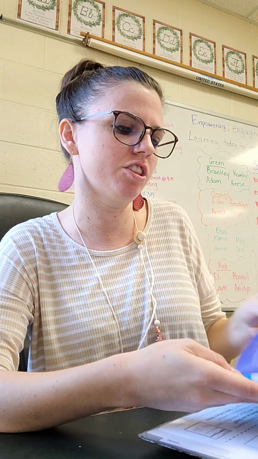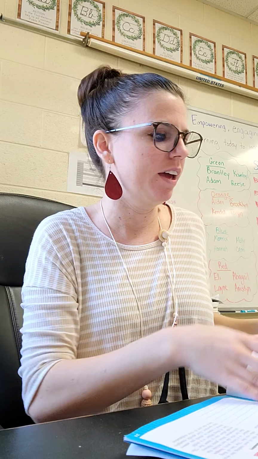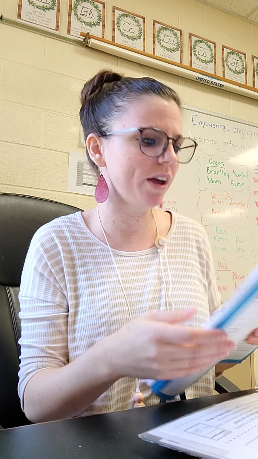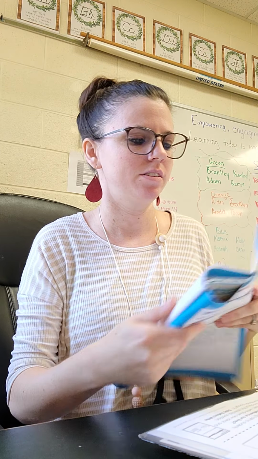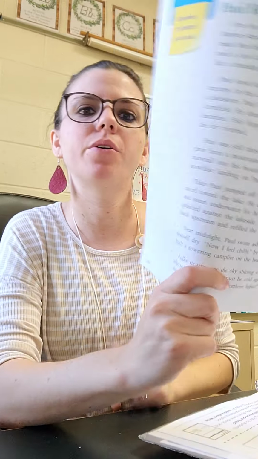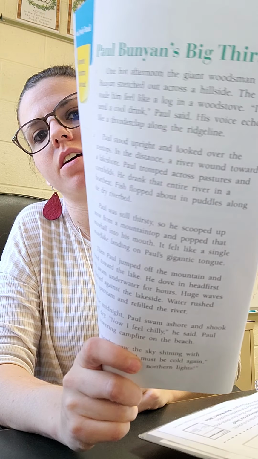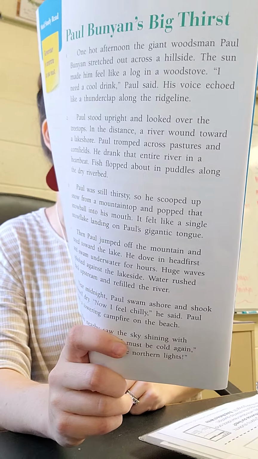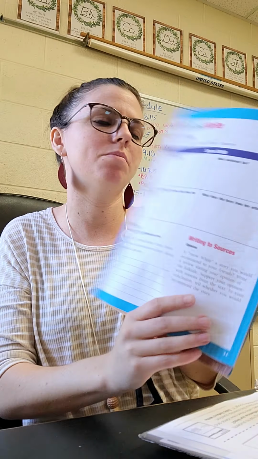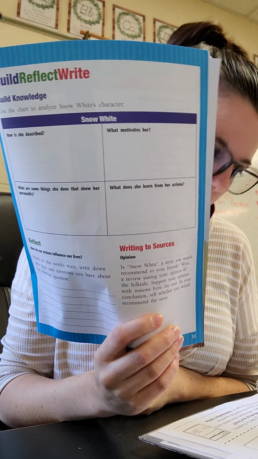Also, after you get done doing your compare and contrast today, you're going to read Paul Bunyan's Big Thirst, which is on page 30. And I always like to have my kids find the spelling words in the story because there's always spelling words in the last story. So can you find the spelling words and circle them? So here is the story that you're going to read. And then you're going to complete the chart on page 31.